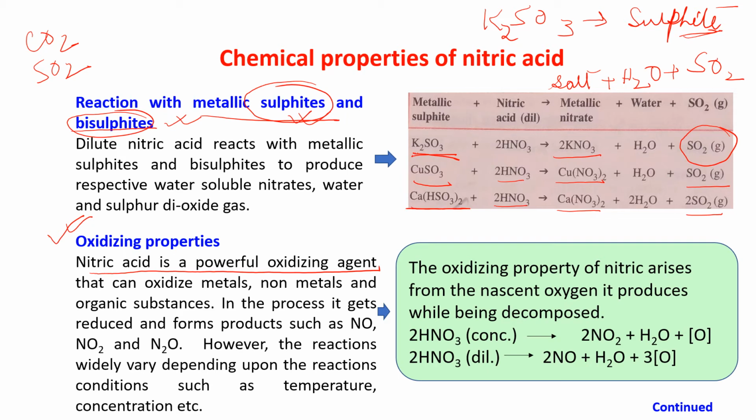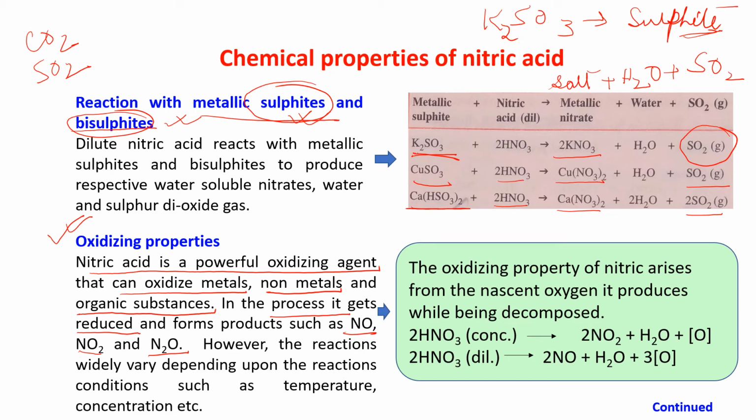Okay, it can oxidize metals, non-metals, and organic substances. So it is a very powerful oxidizing agent. In the process, it itself gets reduced and forms products such as NO, NO2 and N2O.